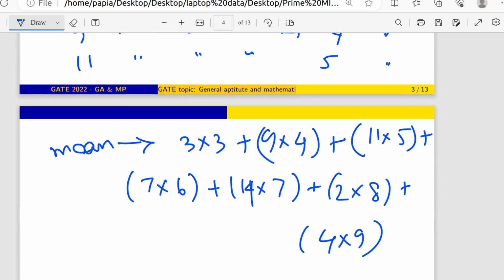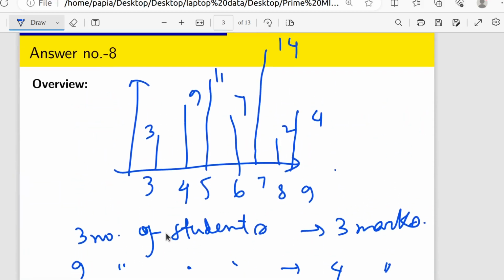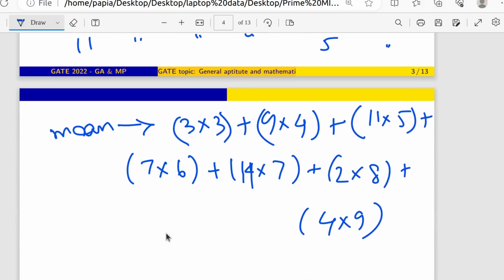14 into 7. So 14 into 3 into 3 plus 9 into 4 plus 11 into 5, I think I have written 7 into 6, and 14 into 7, 2 into 8, and 4 into 9. So this is the whole marks got by the whole of the students. So what we will do right now, we will just divide that one by the whole number of students.